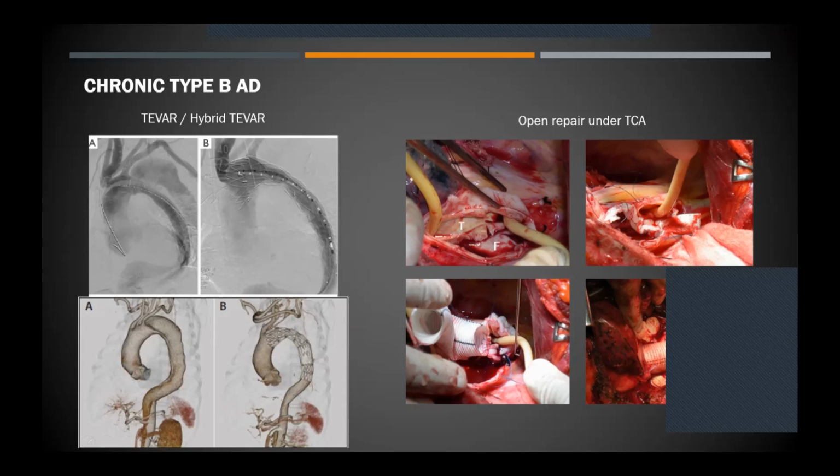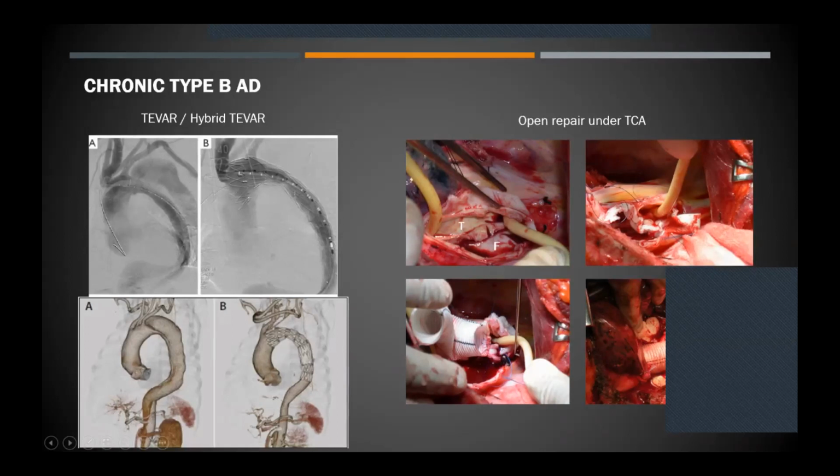In chronic type B dissections, what happens is the false lumen starts getting aneurysmal. Again, the treatment principles are pretty much the same. You want to close off the entry tear so that the true lumen flow is restored. And you do that by TEVAR, as you see in the first picture. The second picture is what's known as a hybrid TEVAR, which is also done if the situation calls for that. Details of this will be talked about by the third speaker, Dr. Murli sir, in his talk.